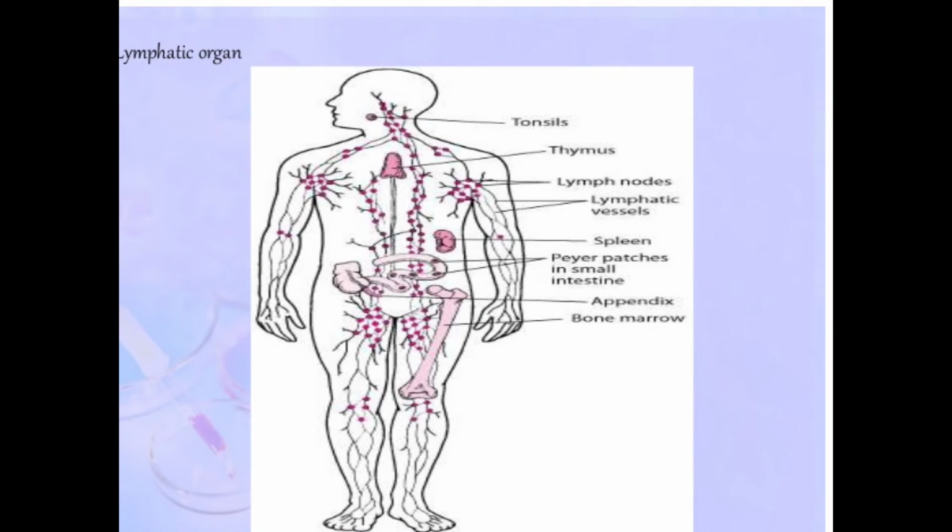You can see in the diagram, apart from this bone marrow र thymus देखिन except अरु जति पनि, these all are secondary lymphoid organs. So likewise tonsil is a secondary lymphoid organ, lymph node, lymphatic vessels, spleen, Peyer's patches in small intestine and this appendix.